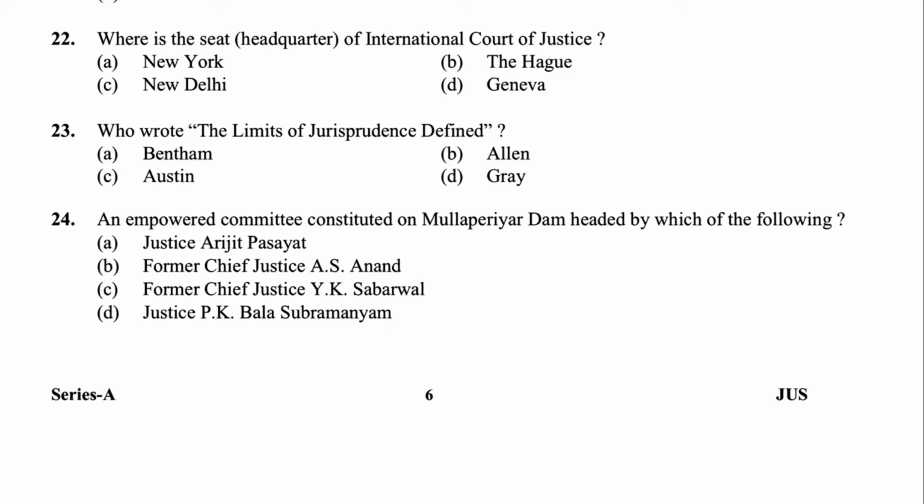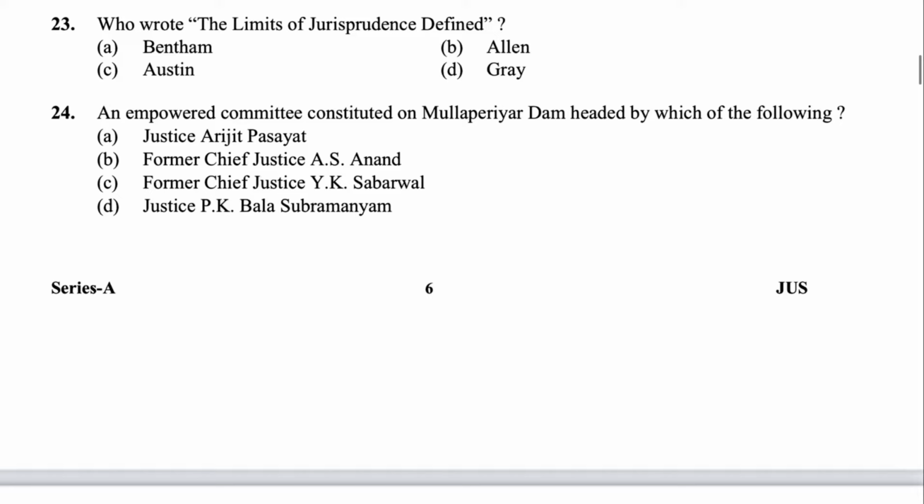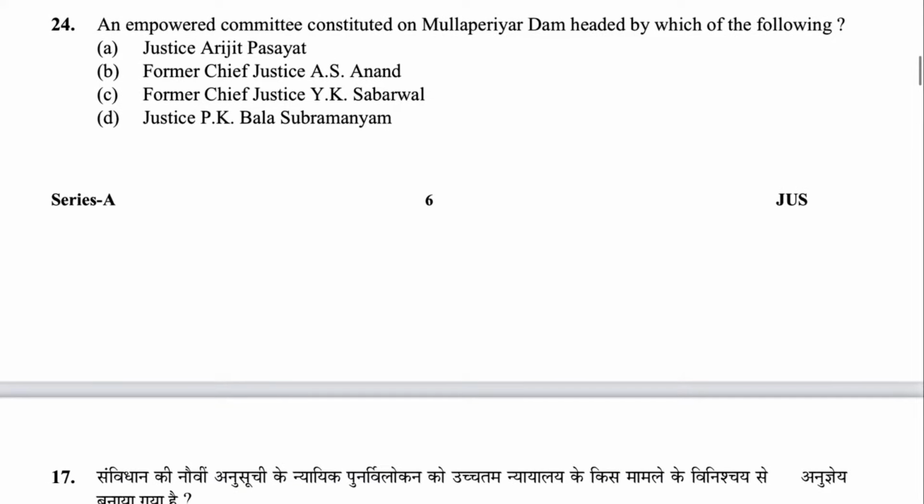Next 22. Where is the seat or headquarters of the International Court of Justice? It is in The Hague, in Holland, or we also call it the Netherlands. Next 23. Who wrote The Limits of Jurisprudence Defined? That was Bentham, Jeremy Bentham. A is the answer.